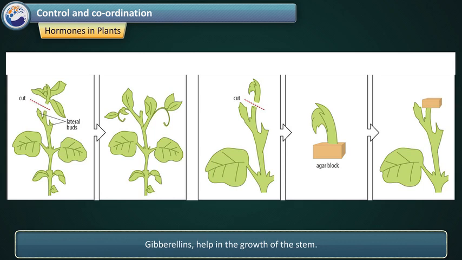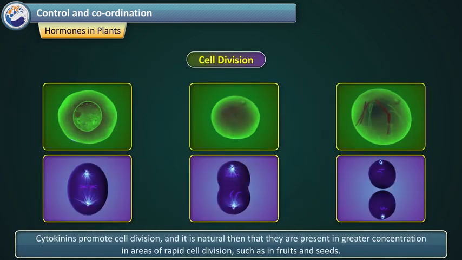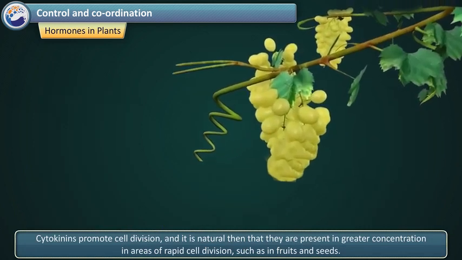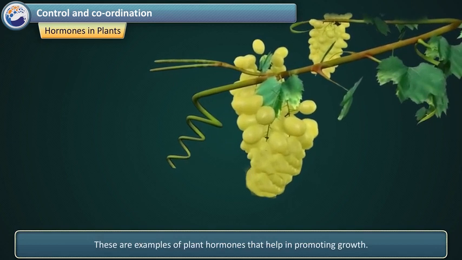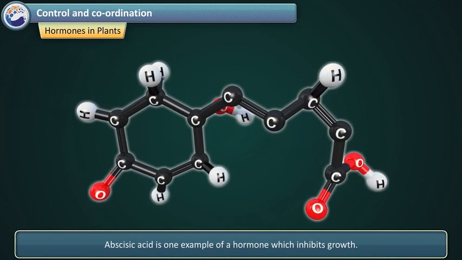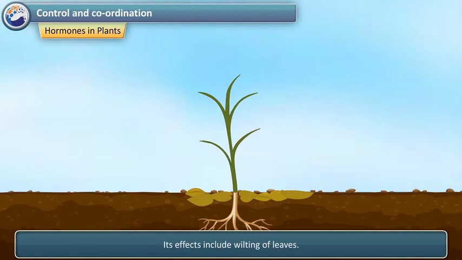Gibberellins help in the growth of the stem. Cytokinins promote cell division, and it is natural then that they are present in greater concentration in areas of rapid cell division, such as in fruits and seeds. These are examples of plant hormones that help in promoting growth. But plants also need signals to stop growing. Abscisic acid is one example of a hormone which inhibits growth. Its effects include wilting of leaves.